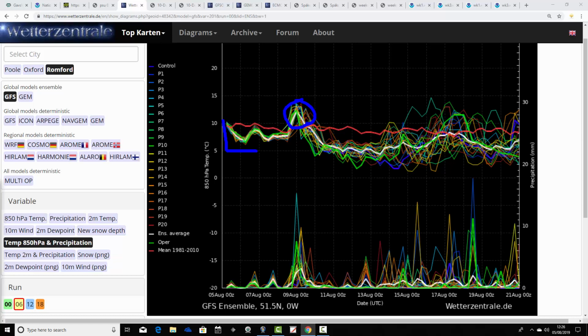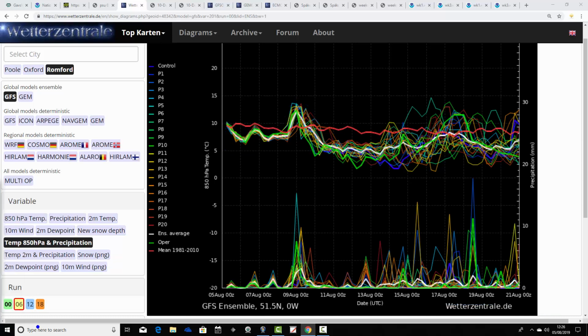Doesn't last long, and after that into the weekend and early next week, we go quite cool again. And there's just no sign of anything definitively warm coming up, even into the second half of August. No sign of anything particularly warm, certainly no sign of anything hot coming up. Just looks like we keep the temperatures rather cool and rather below average, or average to below average, really, as we go into the second half of August.